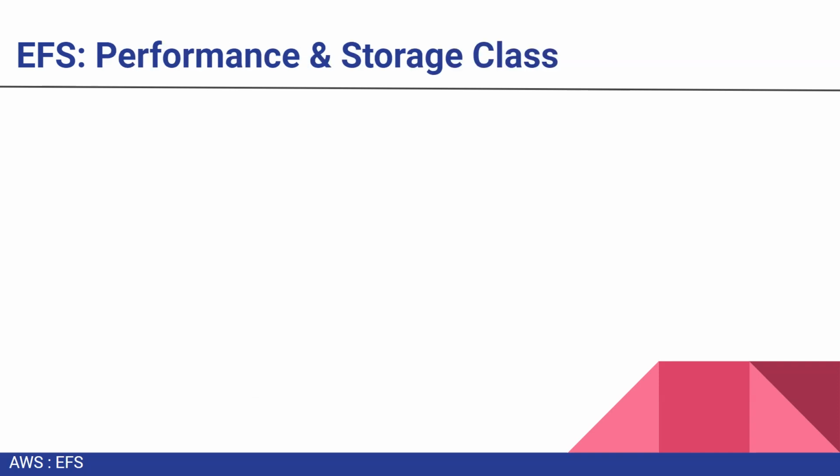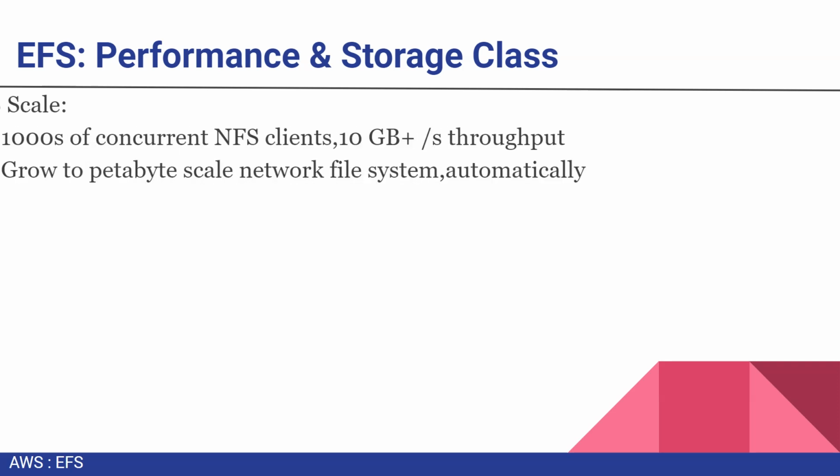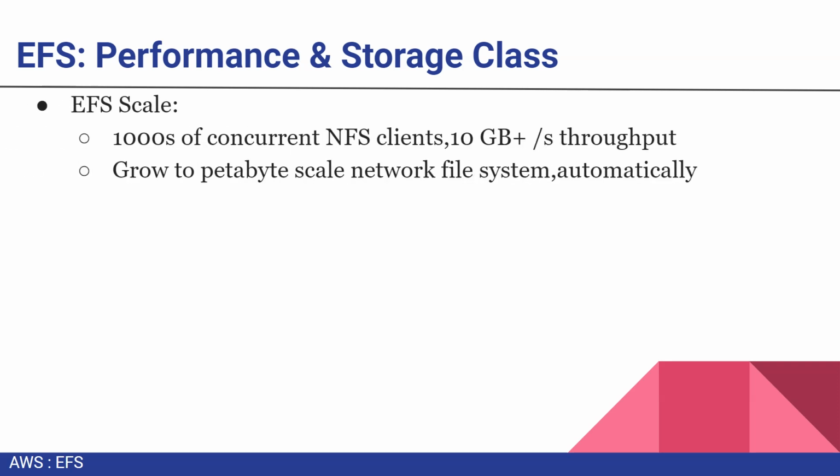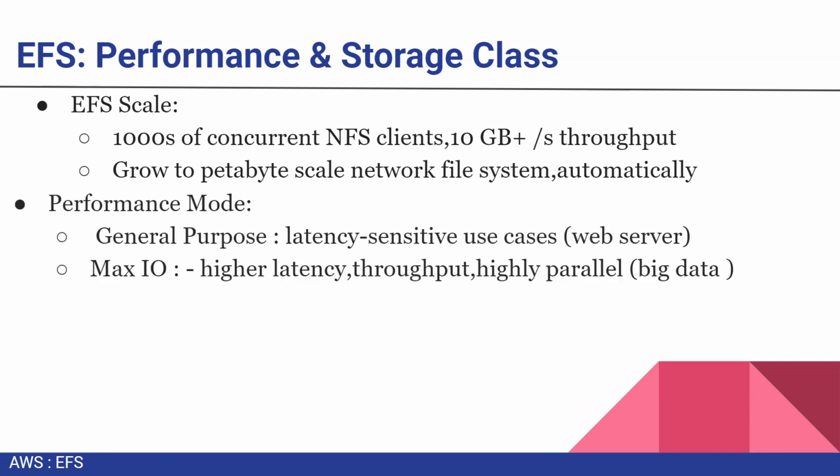If you see the performance and storage class, in the scaling part, thousands of concurrent NFS clients can connect with the EFS. So 1000 of your EC2 instances can connect with this file system. And this gives very high throughput, almost 10 gigabits plus per second. So this is really great. And it goes to petabyte scale network file system, and the scaling is done automatically.